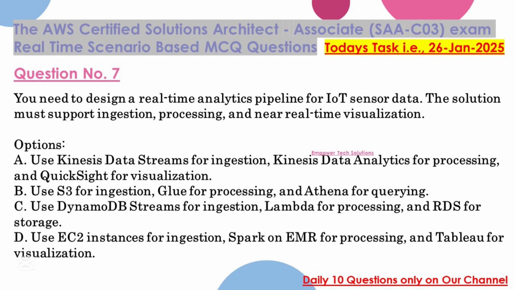You need to design a real-time analytics pipeline for IoT sensor data. The solution must support ingestion, processing, and near real-time visualization. Options: A. Use Kinesis Data Streams for ingestion, Kinesis Data Analytics for processing, and QuickSight for visualization. B. Use S3 for ingestion, Glue for processing, and Athena for querying. C. Use DynamoDB Streams for ingestion, Lambda for processing, and RDS for storage. D. Use EC2 instances for ingestion, Spark on EMR for processing, and Tableau for visualization.